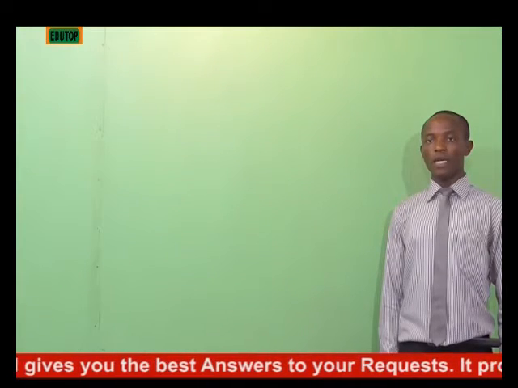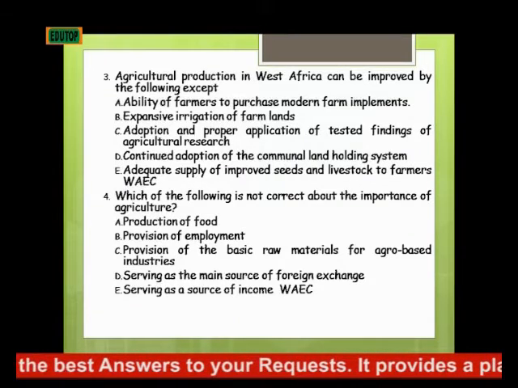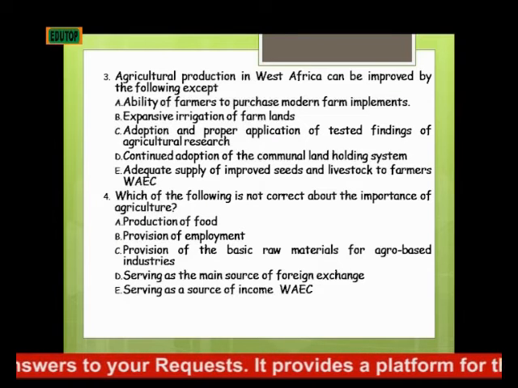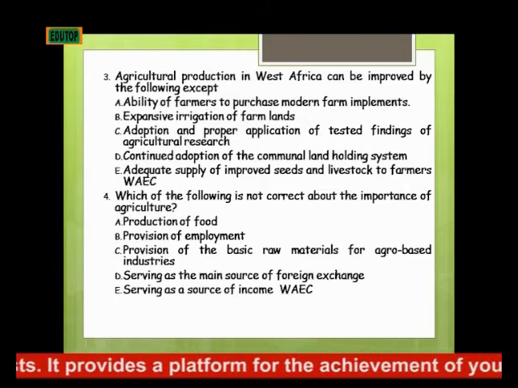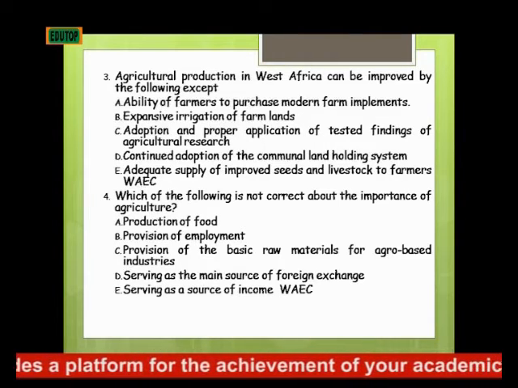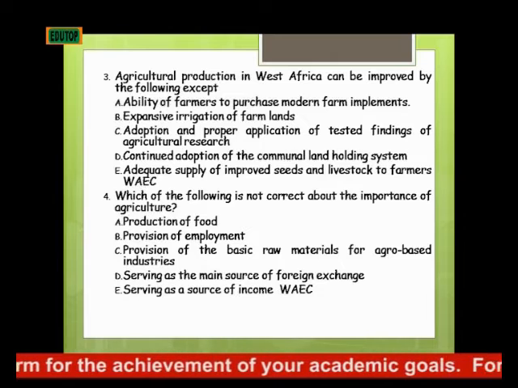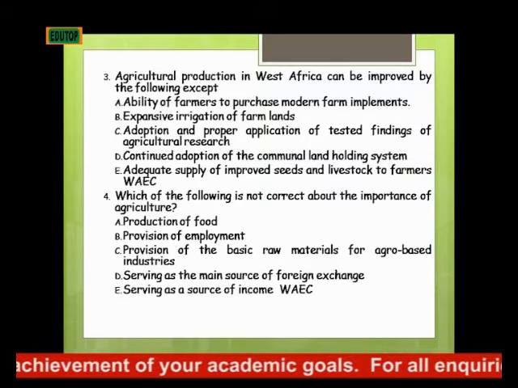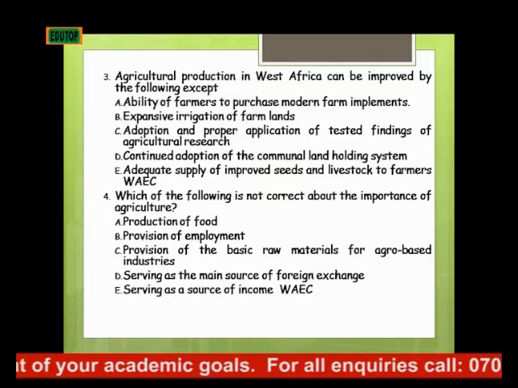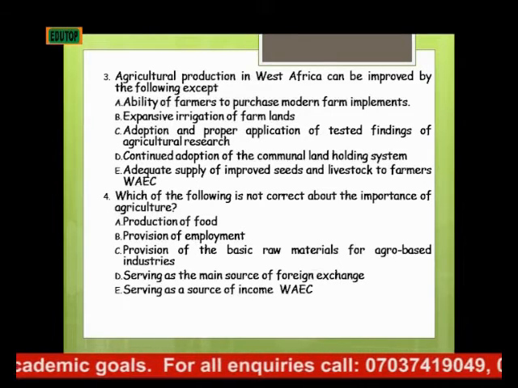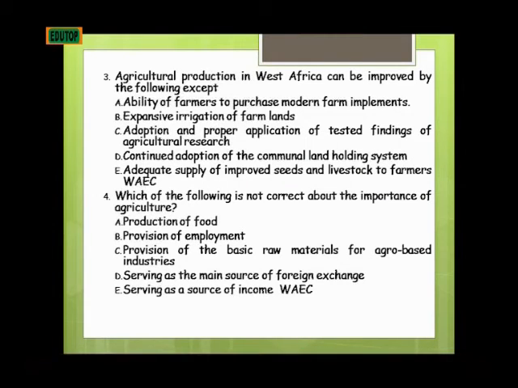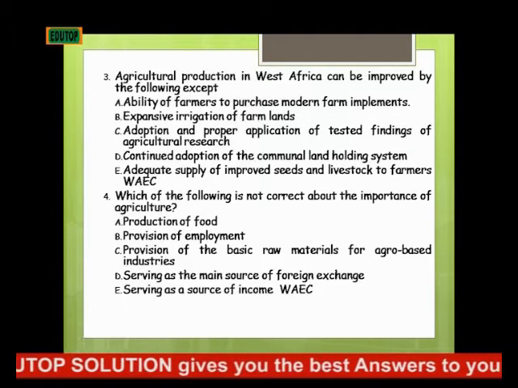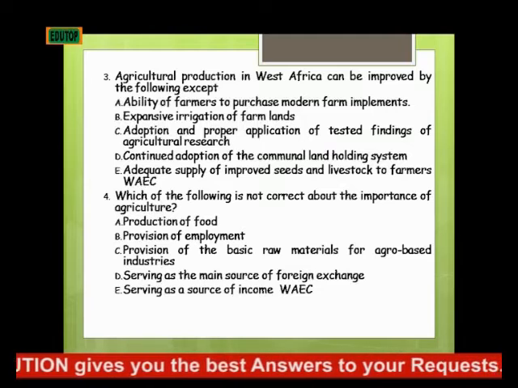Then number 3, you have: agricultural production in West Africa can be improved by the following, except. A. Ability of farmers to purchase modern farm implements. B. Expensive irrigation of farmland. C. Adoption and proper application of tested findings of agricultural research. D. Continued adoption of communal land holding system. E. Adequate supply of improved seeds and livestock to farmers.